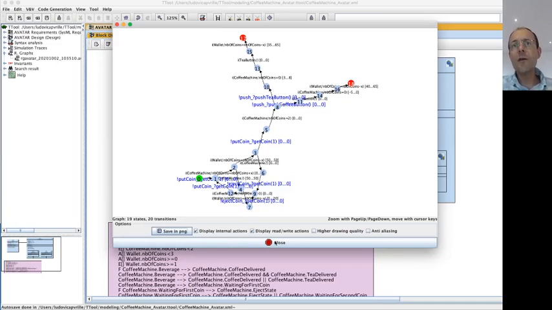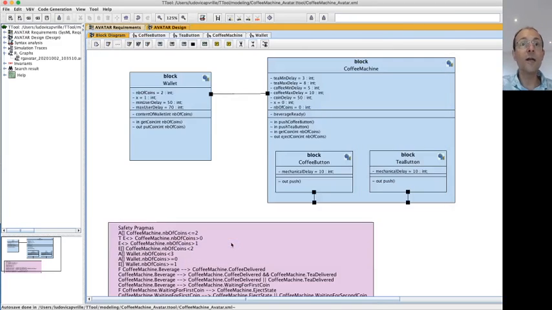Okay, but you see that this graph is not so readable. Even if external actions, so exchanging signals, are put in green, and internal actions of blocks are written in black, sometimes the graph is really not readable, it is too big. In that case, if you want to understand the system, you can analyze sub-actions of this graph. You can minimize the graph. For this, you go there, you right-click, minimize.